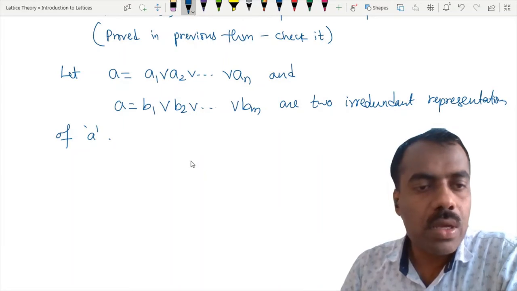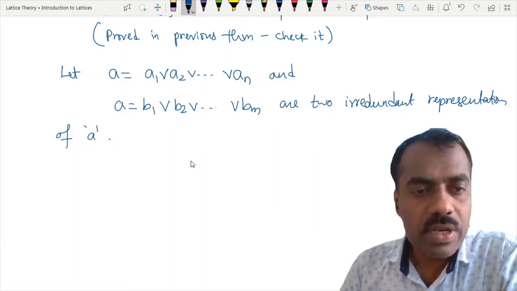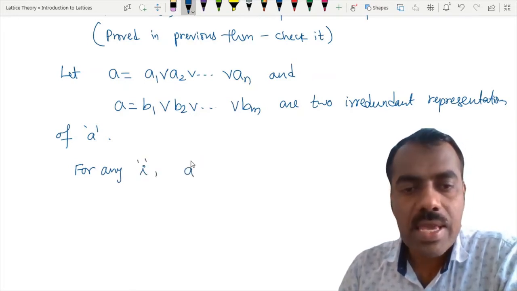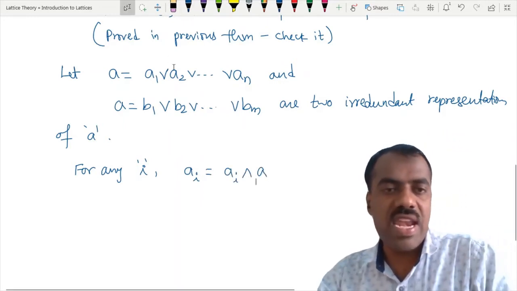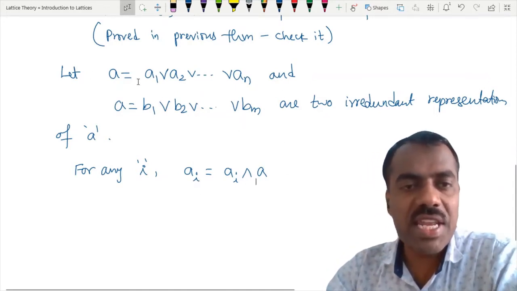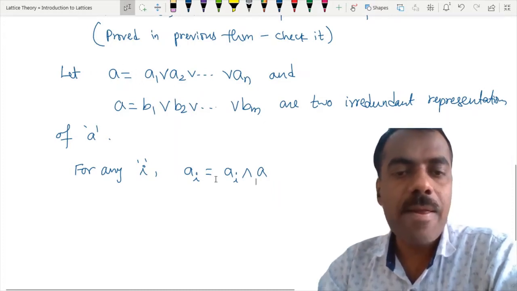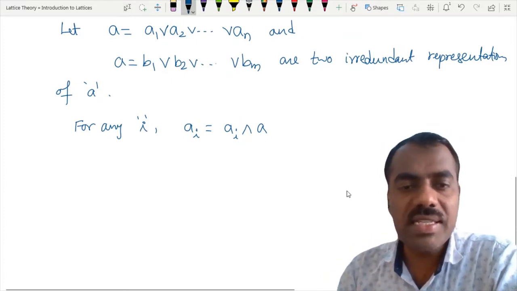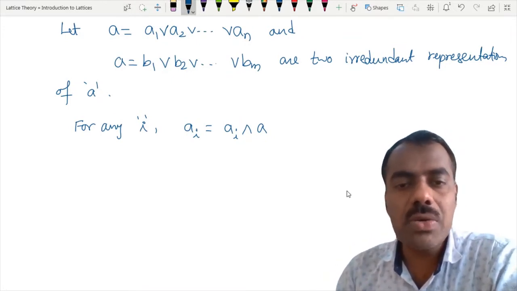For any I from 1 to N, AI can be written as AI intersection A. Is this clear? Because AI is less than or equal to A, therefore AI is the same as AI intersection A. Is this step clear? Why is AI equal to AI intersection A?